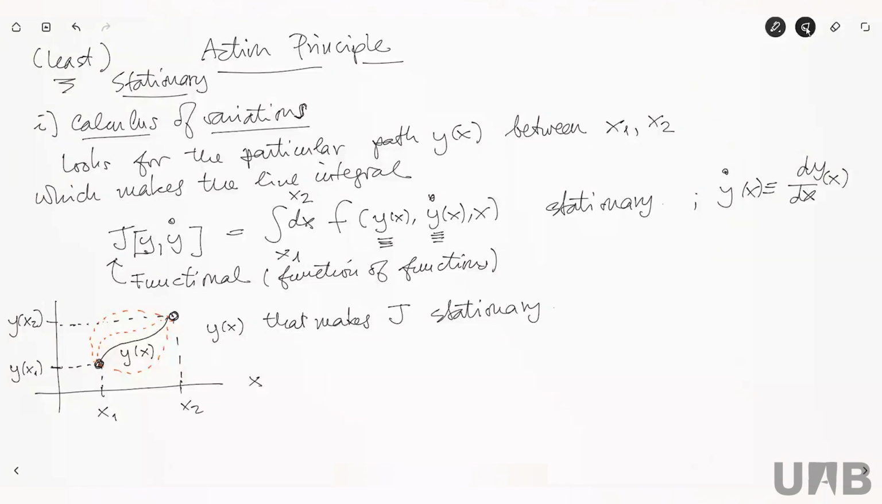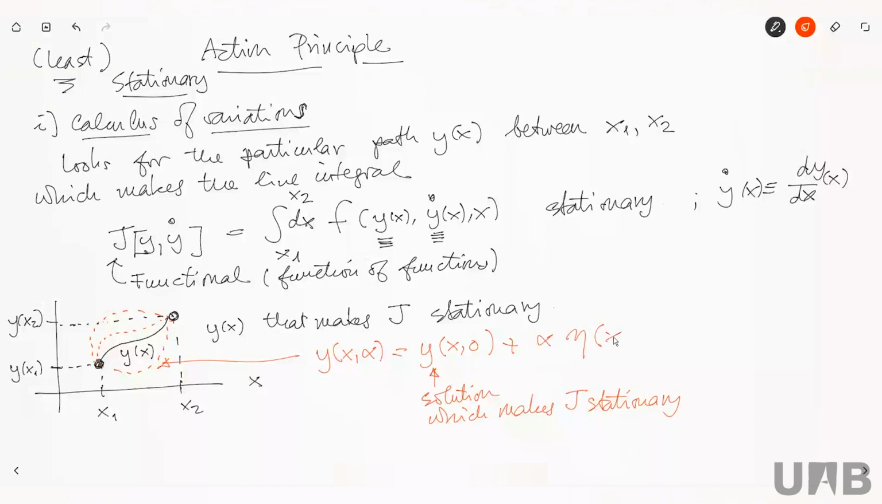Okay, so this function here is going to be a function that starts at the solution, so this is the solution which makes J stationary, and then I vary this solution with an arbitrary function eta of x. So this is a variation. It's clear that this y of x is the one that is making J stationary, and that's the solution I'm looking for.